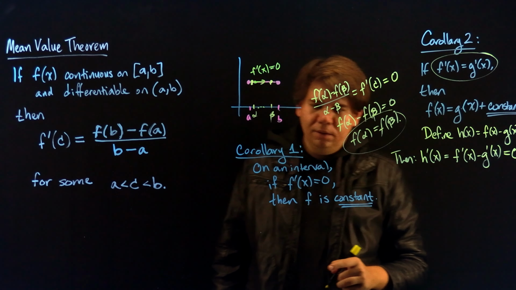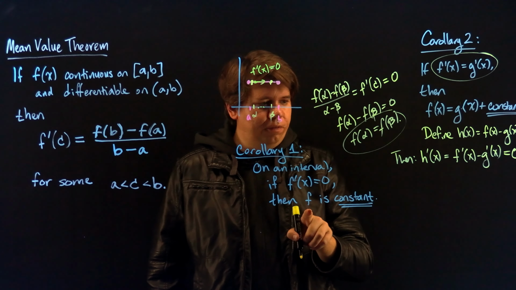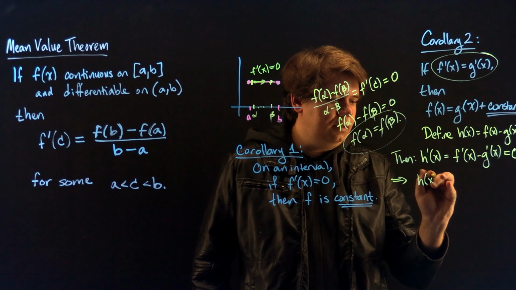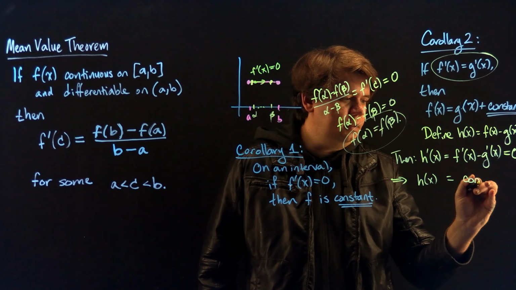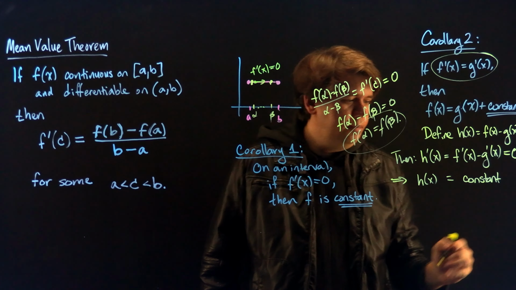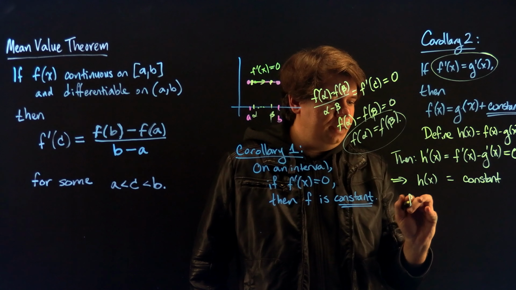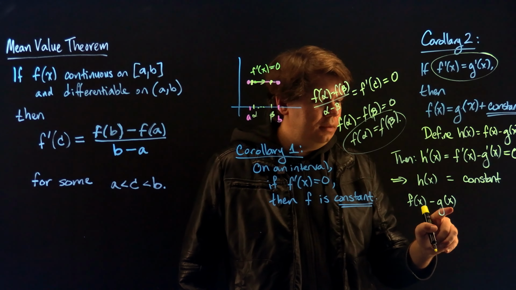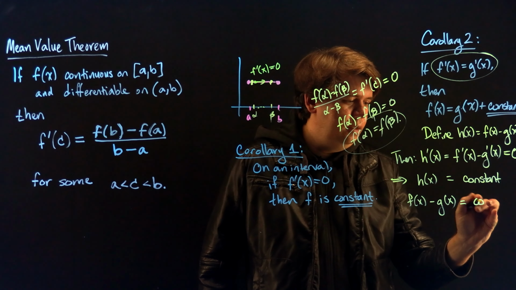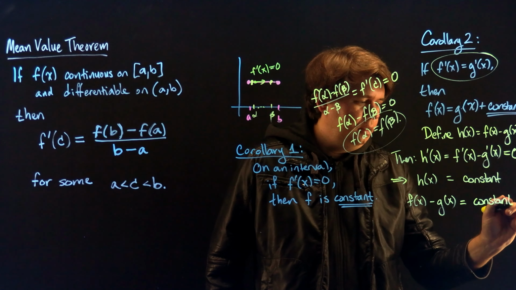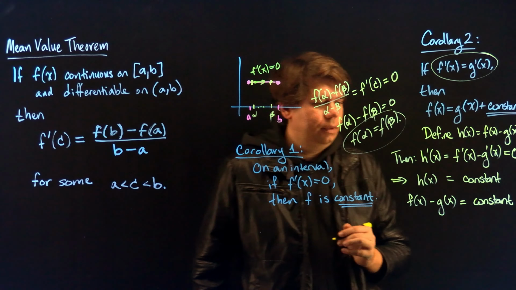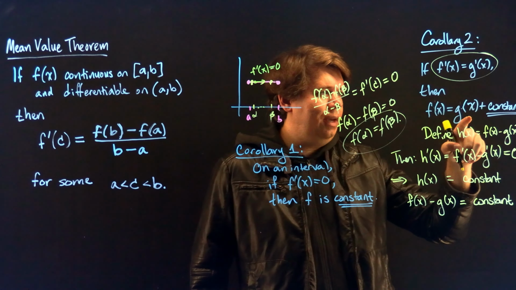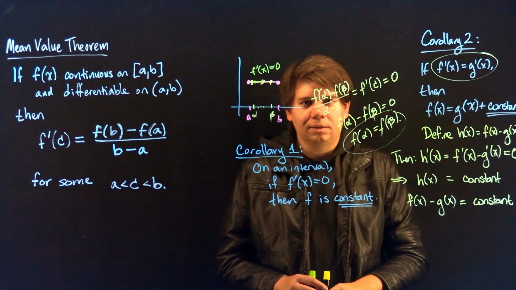But we just said that if your derivative is 0, then your function is constant. So that tells me that h of x is constant. But remember, h of x is just f of x minus g of x. So f of x minus g of x is constant, which means that f of x is just equal to g of x plus some constant.